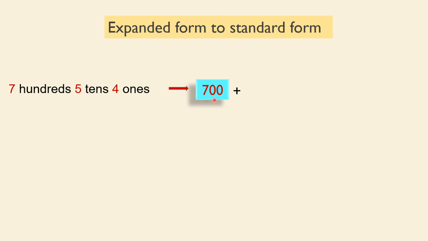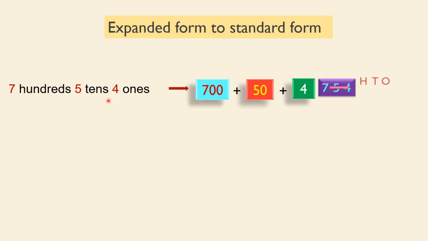But before converting, we'll write the figures for each word. 7 hundreds is nothing but 700, and 5 tens is 50, 4 ones is 4. Now we have to write the short form for this. As I told you, 7 in the hundreds place, 5 in the tens and 4 in the ones. So the number is 754. That is the standard form.